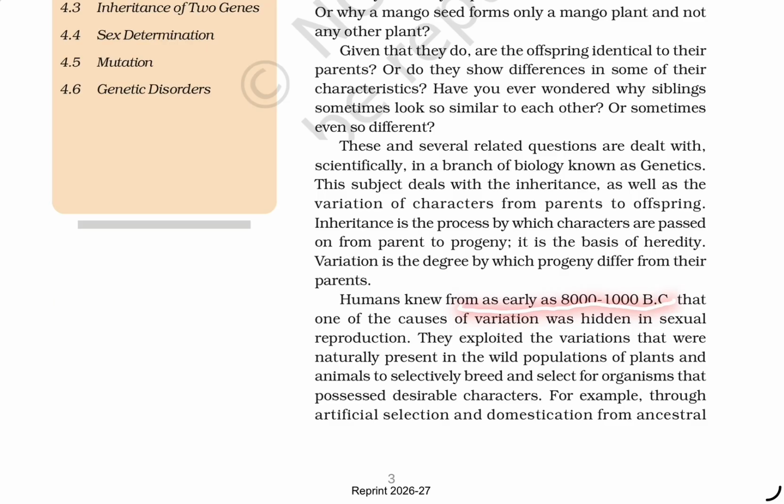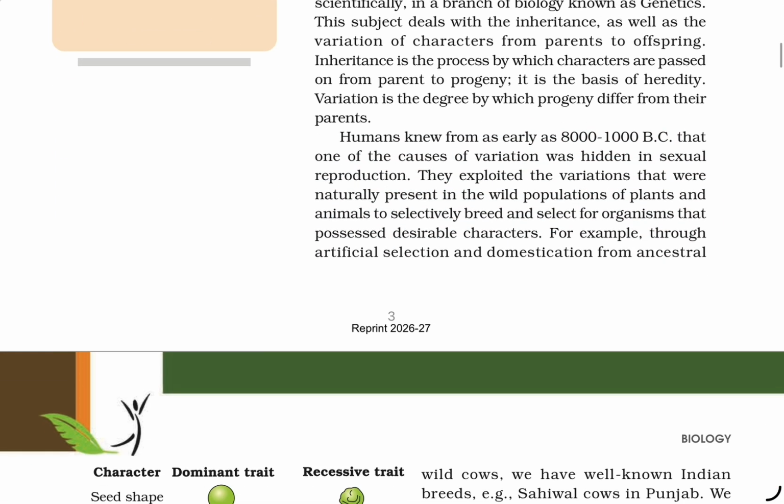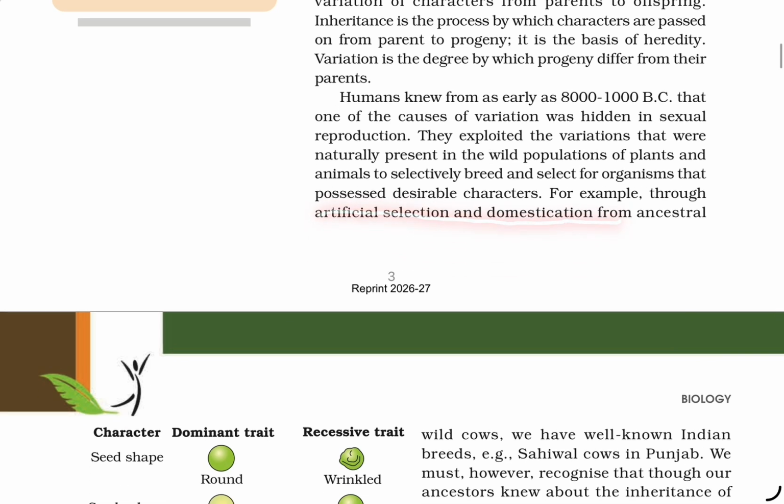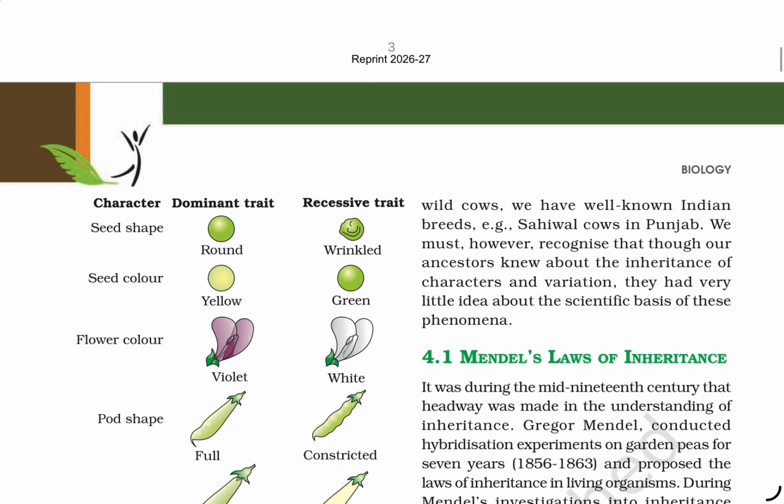Humans knew from as early as 8000 to 1000 BC that one of the causes of variations was hidden in sexual reproduction. They exploited the variations that were naturally present in the wild population of plants and animals, selectively breeding and selecting organisms that possess desirable characters. For example, through artificial selection and domestication from the ancestral wild cow, we have well-known Indian breeds.